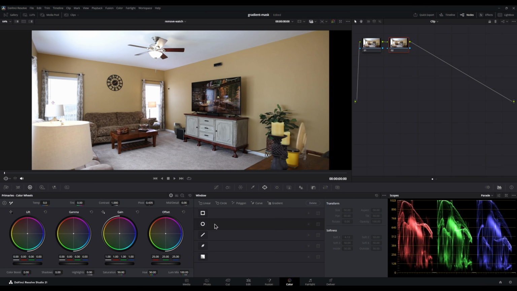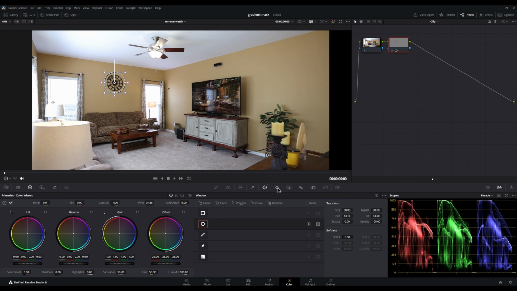Let's go to the mask. We will create a circular mask here. Using the mouse left key, we will drag this mask over to this wall clock.